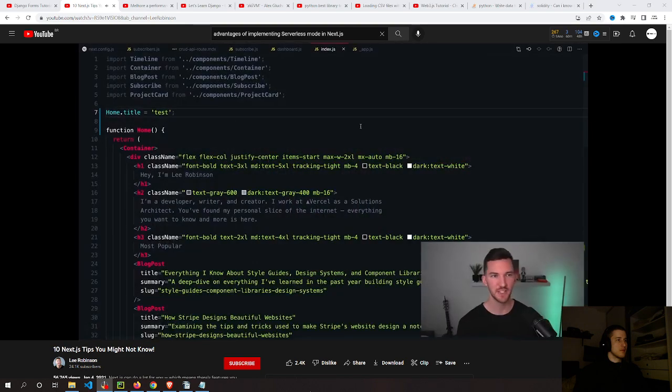The ninth is an interesting trick which can be used in a couple different ways. So I'm just going to show you an example. Let's say I have pages/index.js and I want to specify maybe a title, description, and image for my meta tags for Open Graph sharing on the web basically. I'm able to export this function home from my component and I can set different properties on that function. So maybe I want a title, maybe I want a description, etc.